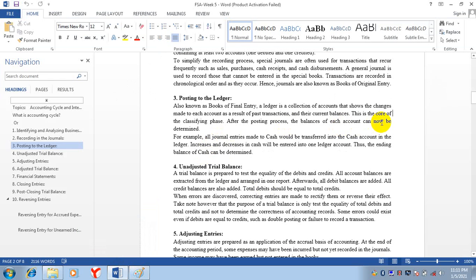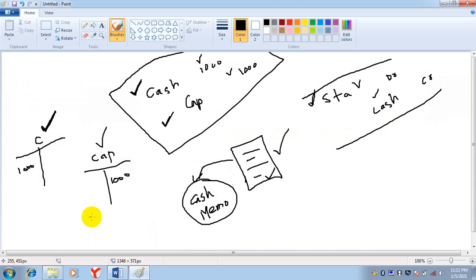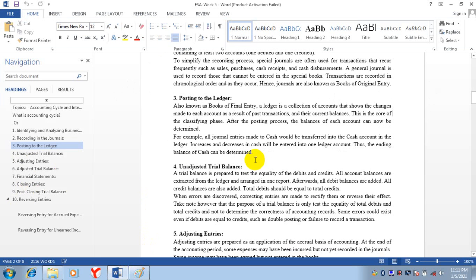Okay. This is the close of classifying phase. After the posting process, the balances of each account can now be determined. Now when you enter the transaction in the ledger, then we will balance these ledgers. 1000 is cash and capital is 1000. You know about the balancing.